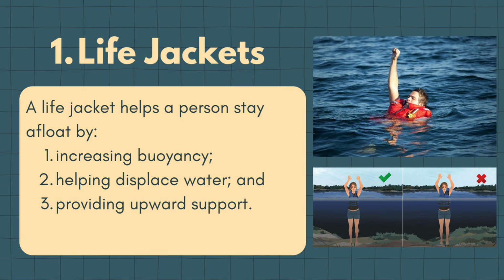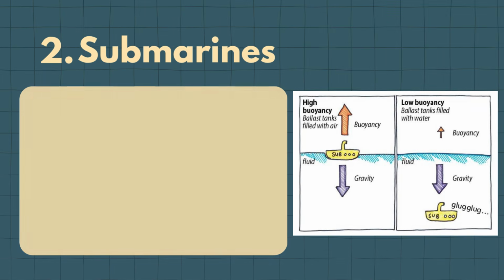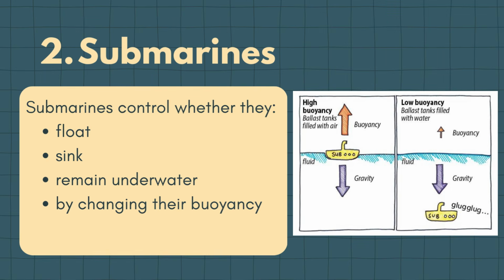So, what principle is being applied here? Correct. Archimedes' principle. Next is the submarine. A submarine has the ability to control whether it will float, sink, or remain underwater. How can it do that? By changing its buoyancy.